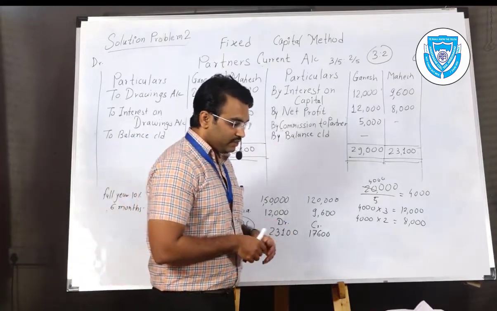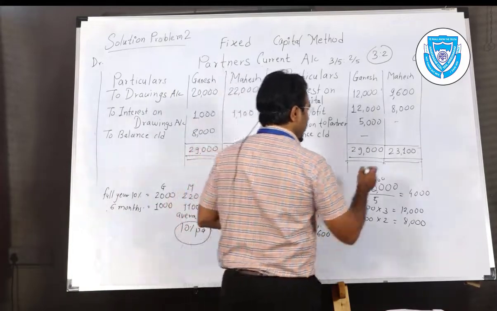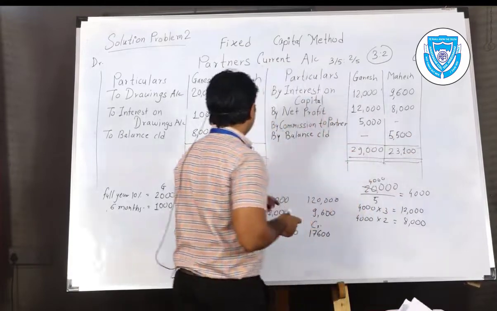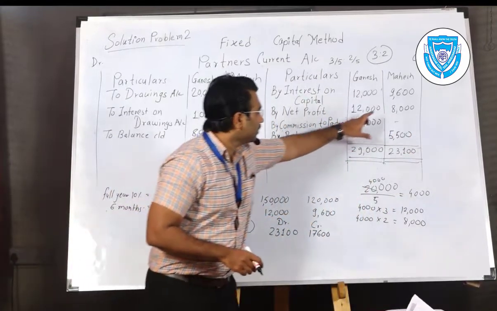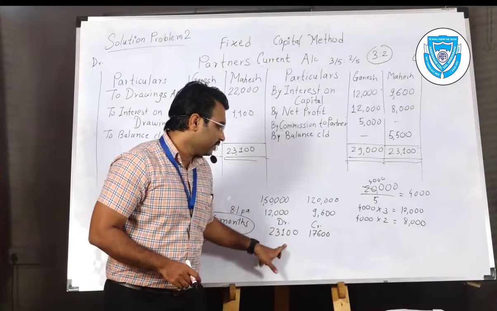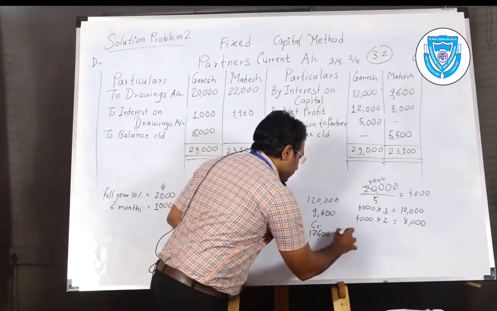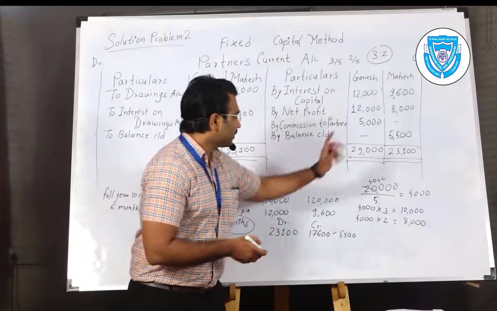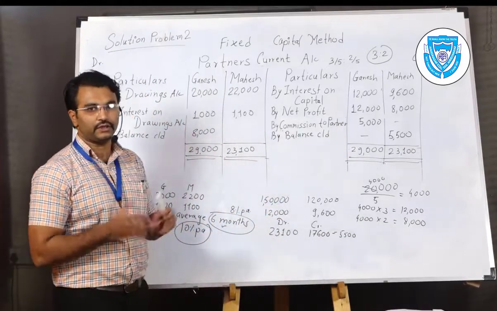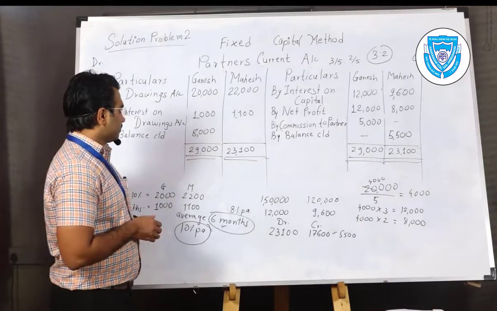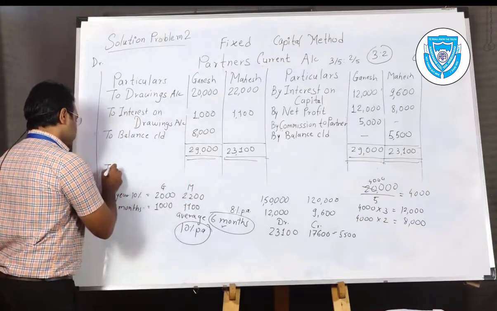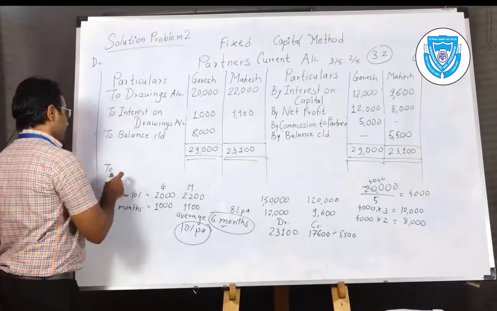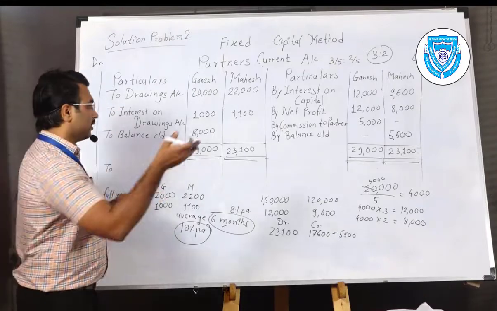The subtraction is 5,500, as you have done in your calculations. 23,100 minus 17,600, subtraction is 5,500, which is a debit balance because debit is more. So we had written it on the credit side for totaling purpose. Actually it is a debit balance, so we will write it after the total as per the rules of ledger accounts.